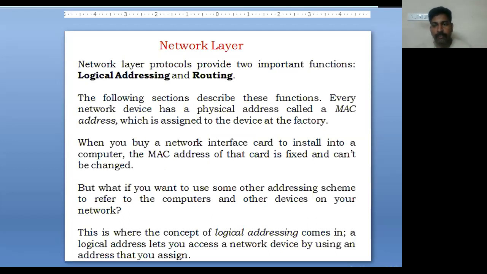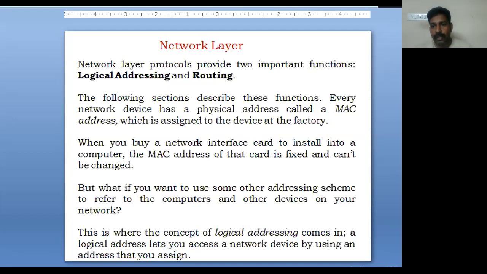For example, every network device has a physical address called MAC address, which is assigned to the device at the factory itself. So we can't change that MAC address. For example, if I want to buy a network interface card to install into my PC or my laptop, the MAC address of the card is fixed by the factory. So we can't change the MAC address of the network interface card.